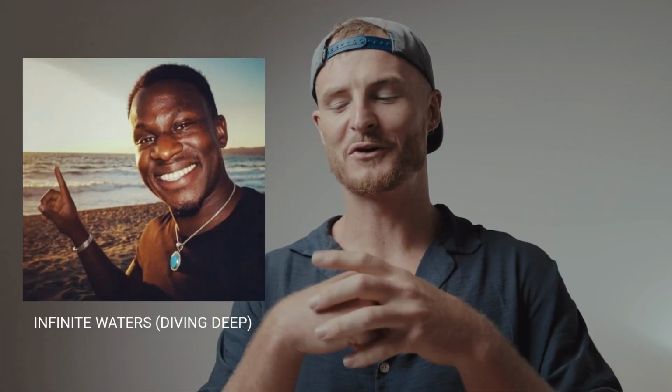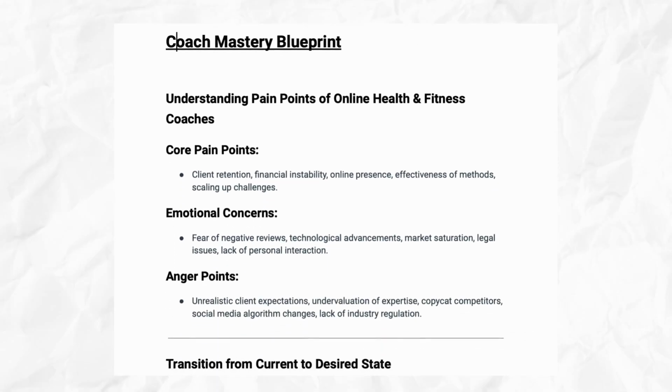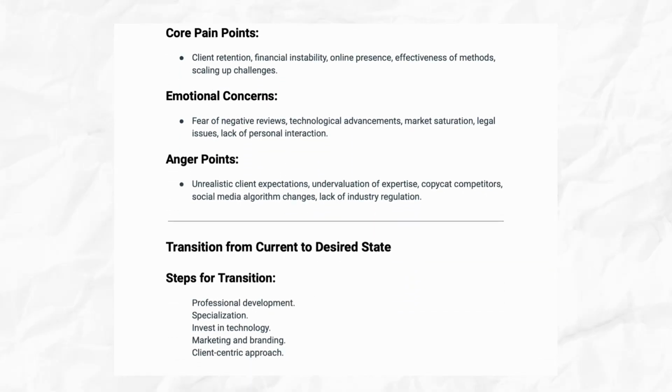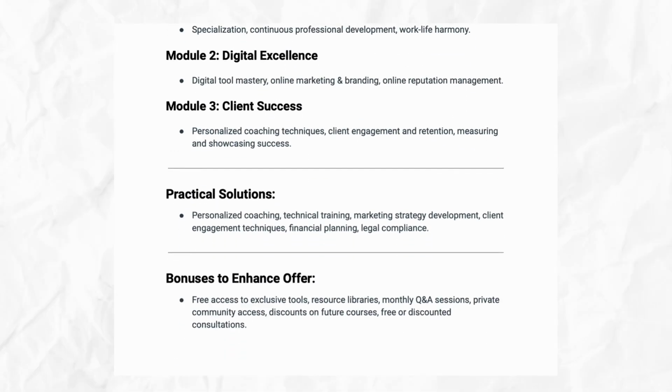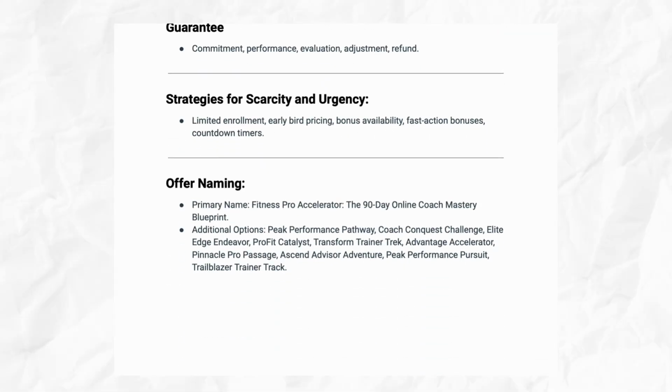Shout out Infinite Waters. So what I like to do now as well is let's just get ChatGPT to format this for Google, do the hard work for us to summarize everything that we have in that prompt chain. And then we can just go ahead and copy and paste that and send it to Google. And then we've got an awesome Google document with all of our information on. We've got our title, we've got the pain points, we've got the transformation pathway, we've got the guarantee, we've got the bonuses, we've got the name, we've got the scarcity, the urgency. We have everything that Alex Hormozi talks about in $100 million offers.